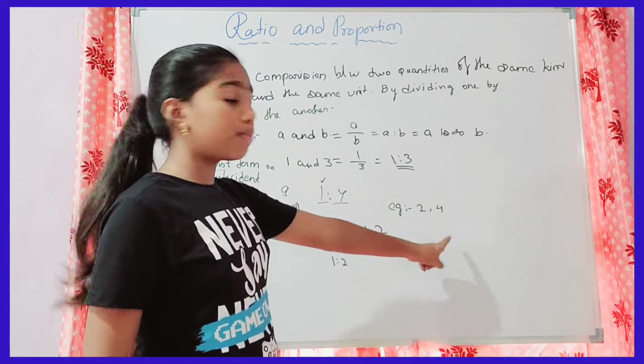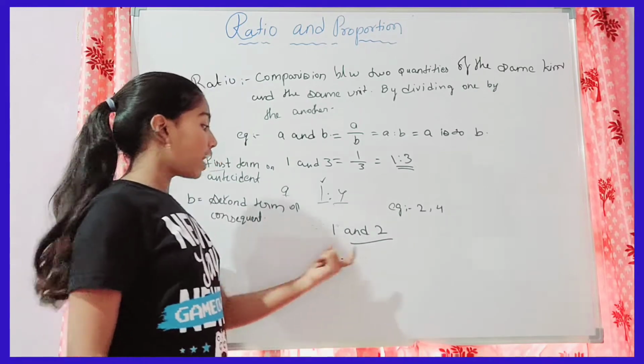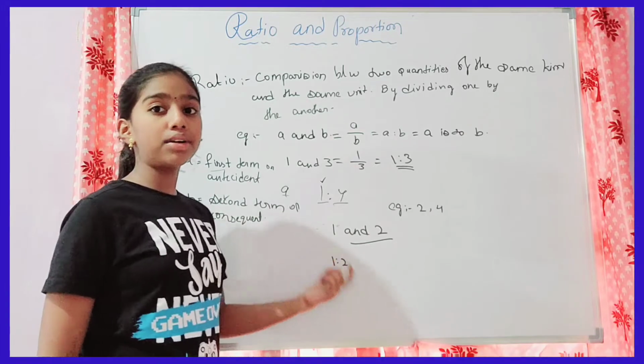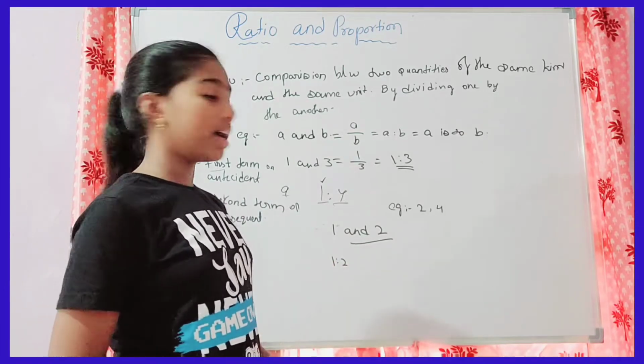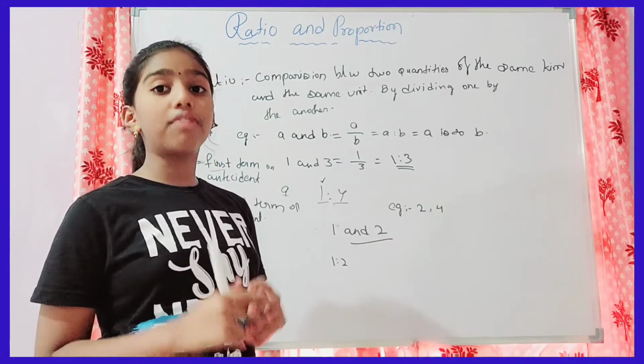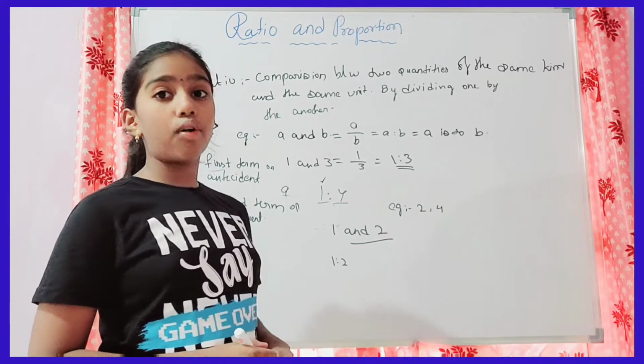Here it is given 2, 4. Then the ratio will not be 2:4. Here I have to write 1 and 2. Why? Because the HCF of 1 and 2 is 1. But for 2 and 4, the HCF is not 1. The HCF of 2 and 4 is 2.